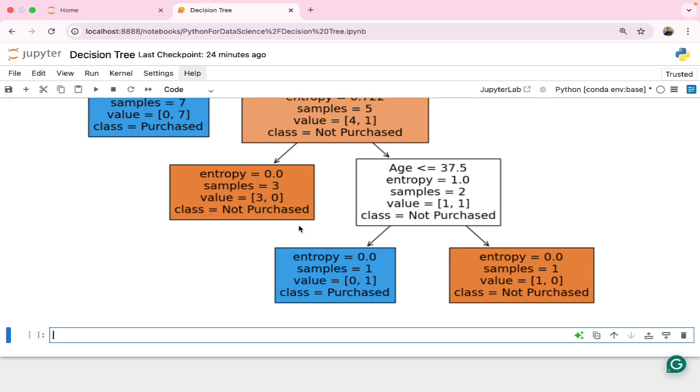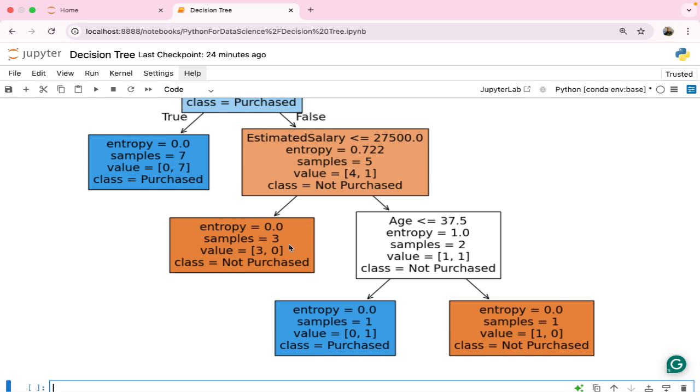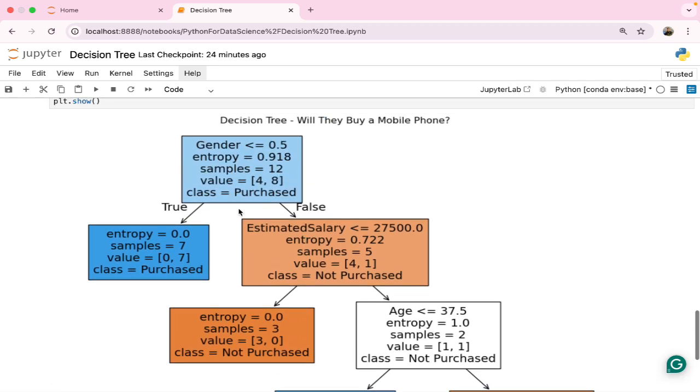Now let's understand how to read this decision tree and what we are getting from it. The root node is the trunk, meaning it is the starting one. The tree starts by looking at all the features and asking which feature splits the data best into zeros and ones. It uses a concept called information gain, which we have already seen, to decide which feature reduces the messiness of the data the most. Then we split the data into a left branch, where age is less than or equal to 35, and a right branch, where age is greater than 35.